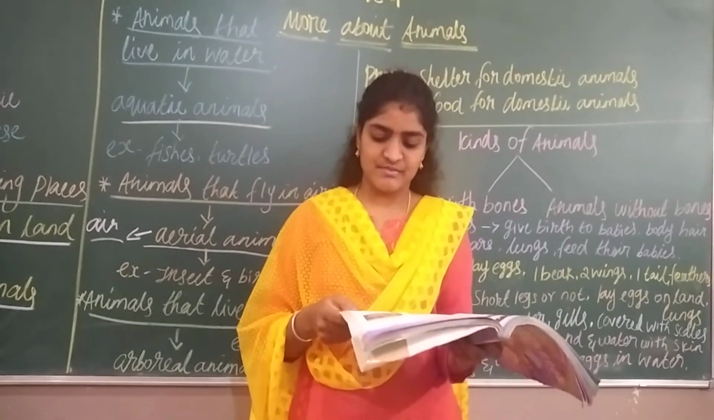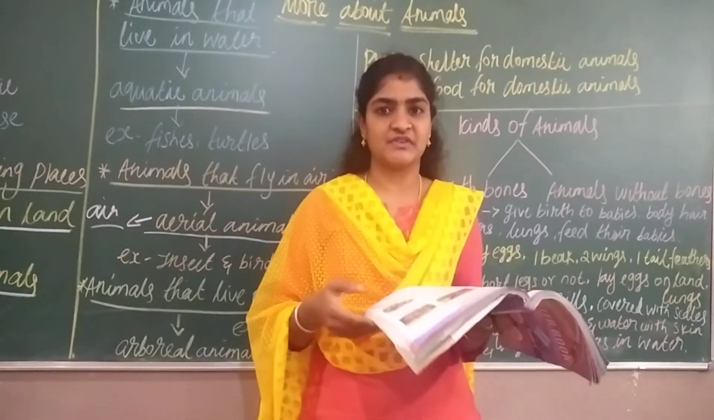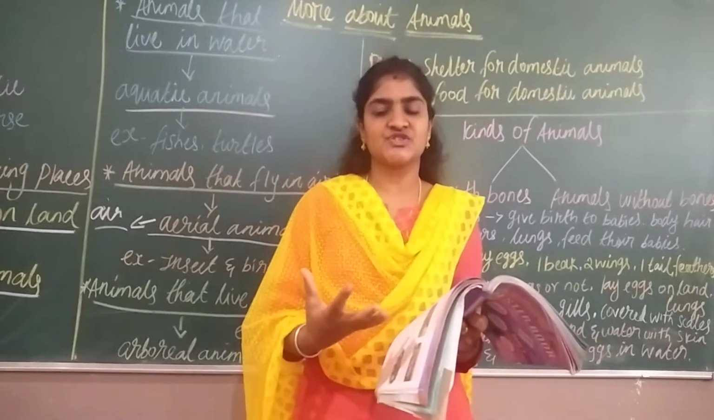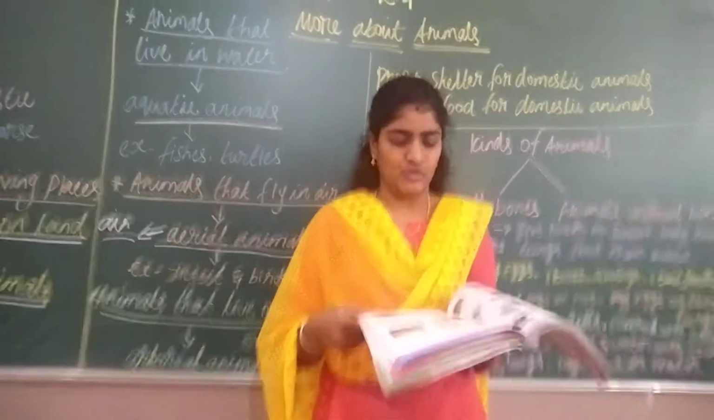Animals like cows, buffalo and goats, which give us milk, we have to give a rich amount of grasses and fruits or vegetables. If we give a very rich amount of food to them, they will give us more milk.